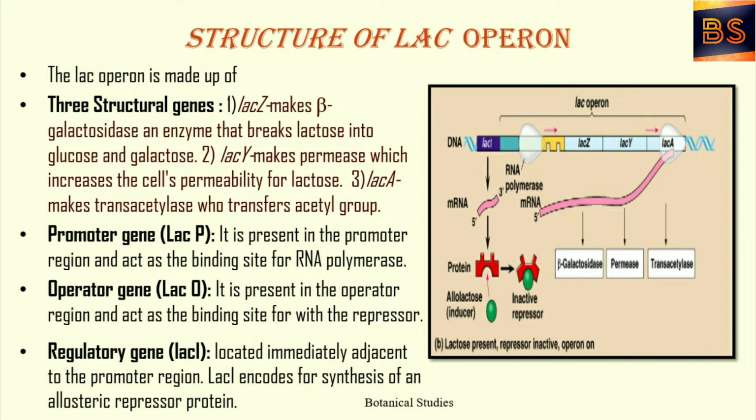Promoter gene, lacP. It is present in the promoter region and acts as a binding site for RNA polymerase. Operator gene, lacO. It is present in the operator region and acts as a binding site for the repressor. Regulatory gene, lacI. Located immediately adjacent to the promoter region, lacI encodes for the synthesis of an allosteric repressor protein.